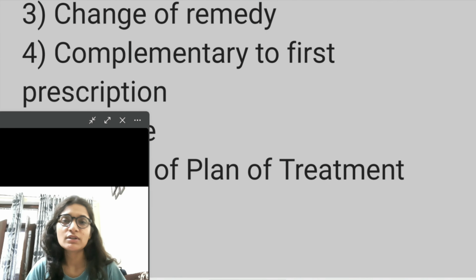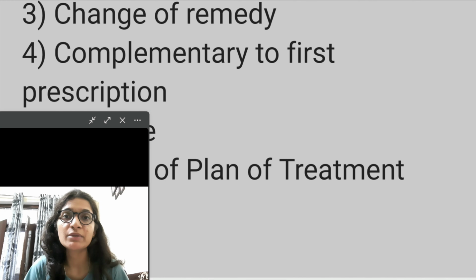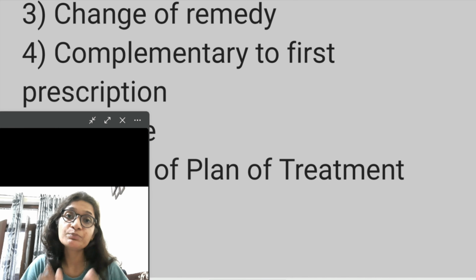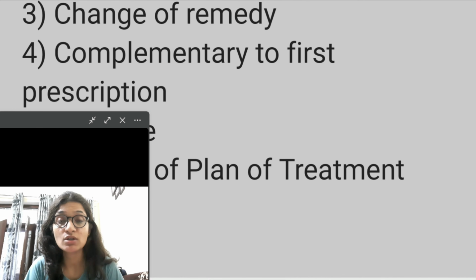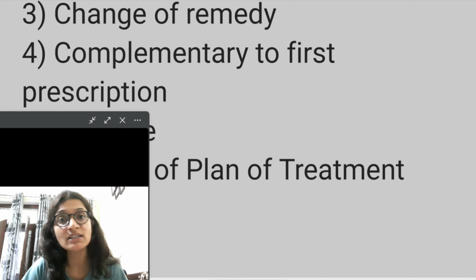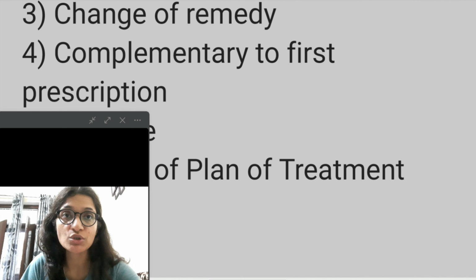The next type is the change of the remedy. You change the remedy when the base of the symptoms for which you provided the first prescription has totally changed. But it is mentioned that before changing that remedy, you must move on to the highest potency of that remedy before leaving it.